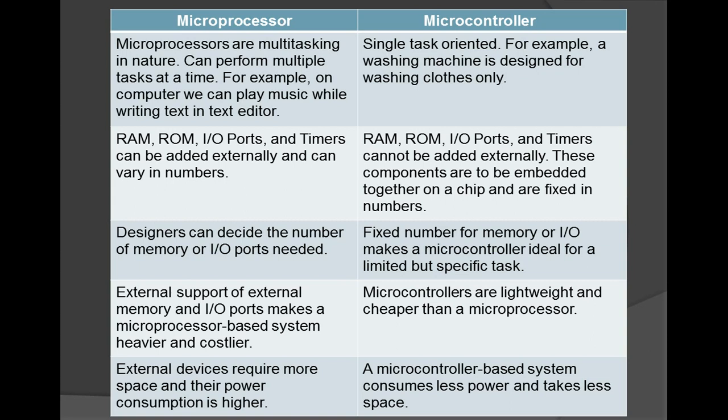Now this is the block diagram of a microprocessor, consisting of the general purpose microprocessor, RAM, ROM, input output port, timer and serial communication port. Each and every block is connected to the general purpose microprocessor with the help of the data bus.